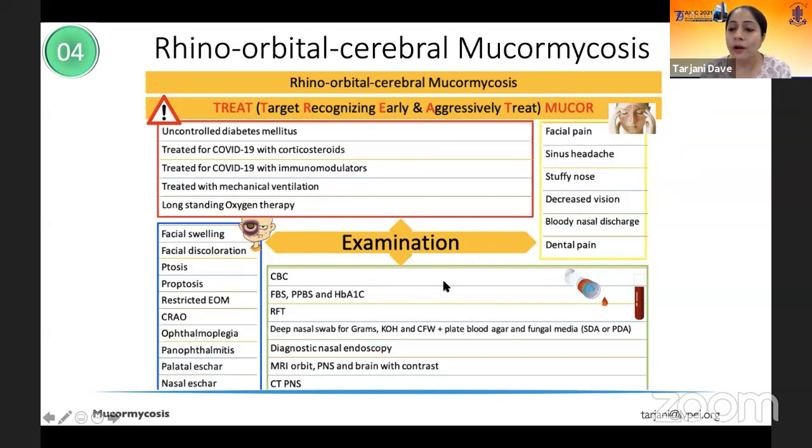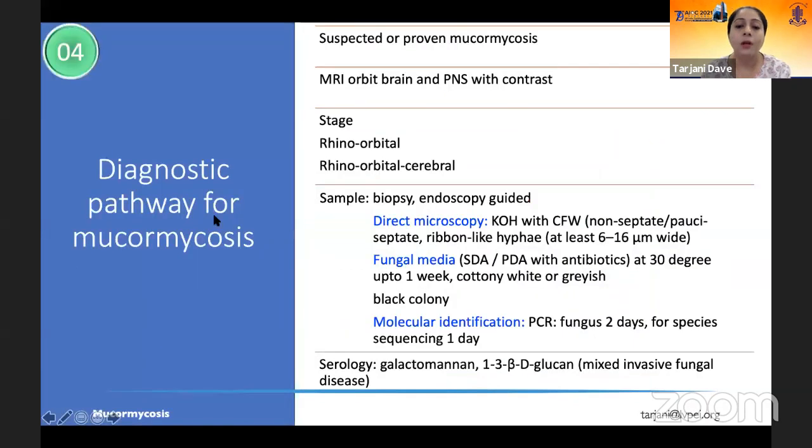These patients would require a complete blood workup, especially the metabolic parameters. They would require a nasal swab and microbiology workup to figure out if this is invasive fungal mucormycosis or not. So essentially, what is the diagnostic pathway?